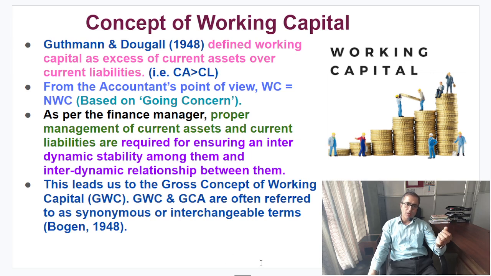Now let's move to the concept of current assets and current liabilities. Before that, look at the concept of working capital, friends. As per Gerstenberg, 1948, so a long history, we define working capital as the excess of current assets over current liabilities. You can say that current assets are greater than current liabilities. In that case, your working capital position would be positive. And remember, friends, in that case your current ratio would be in a better position.